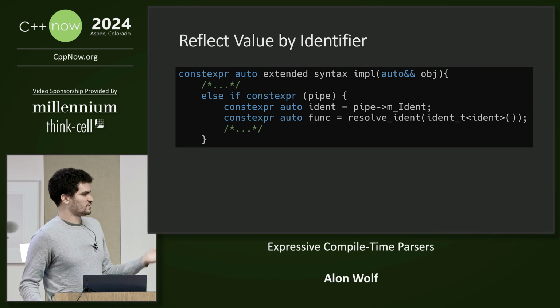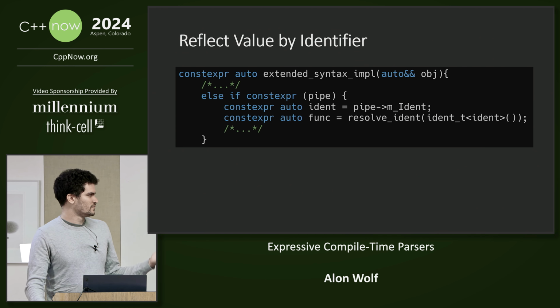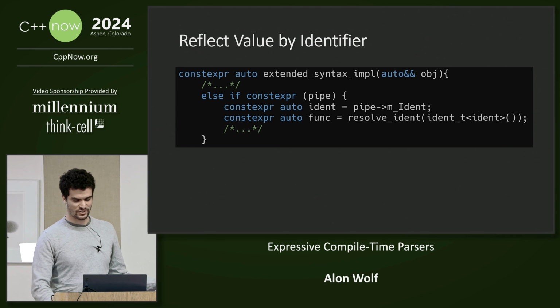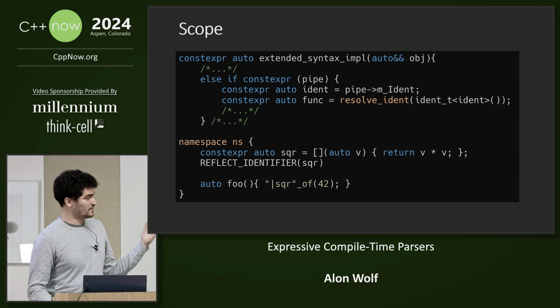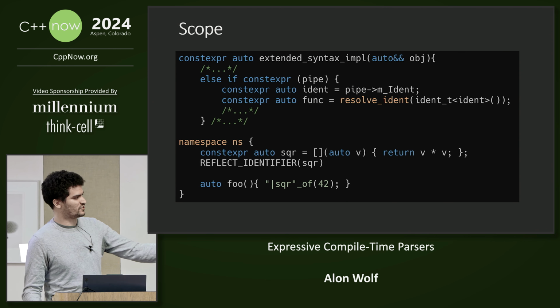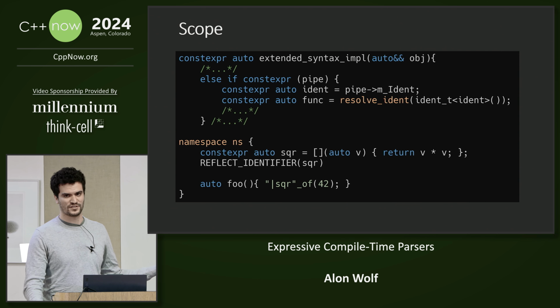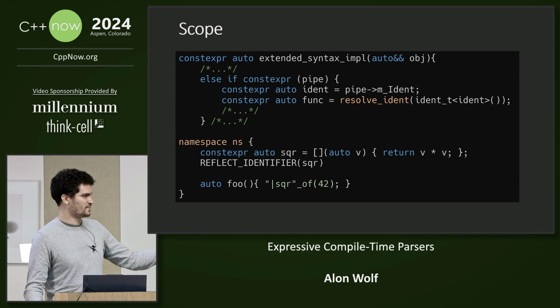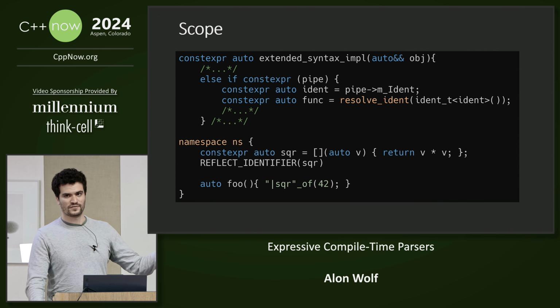And now we can just call resolve identifier with the identifier to get the function. Well, actually no, because we might have issues if the square function is defined in a different space, for example, inside of a namespace. So when we call the resolve identifier, it will not find the function.